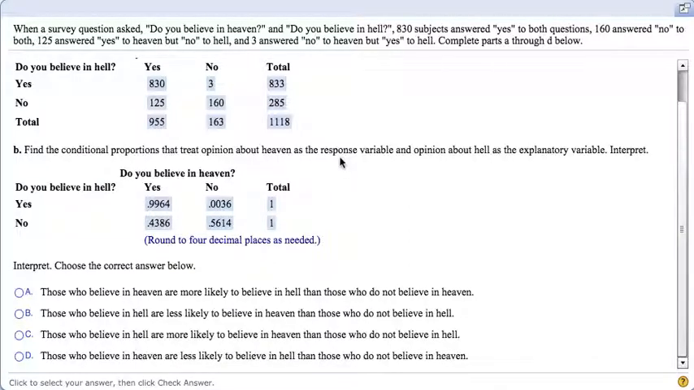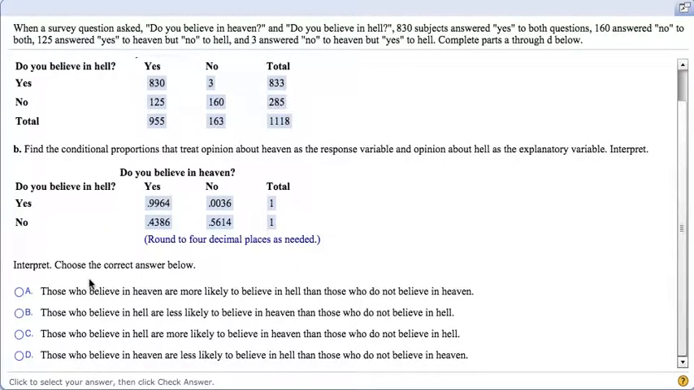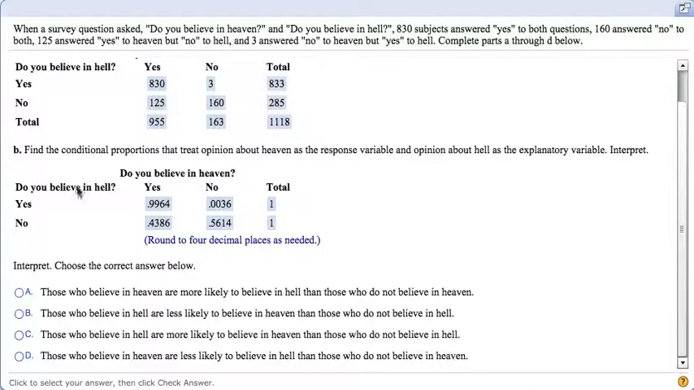Now, I always find it interesting how they always mention the response variable first, but heaven is the response variable, so that's the second thing we should look at. The first thing, the explanatory variable, is hell. So, therefore, let's talk about, do you believe in hell? So, I think the possible answers here have got to be B or C, because that's what we're going to begin with.